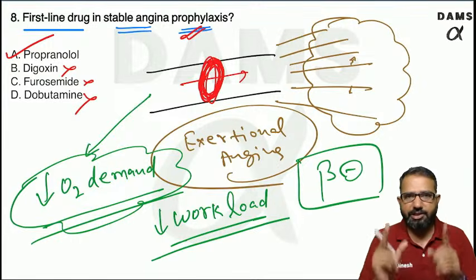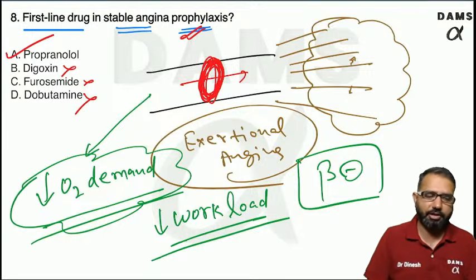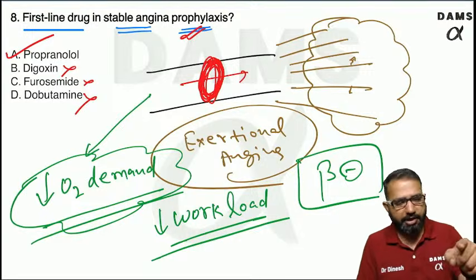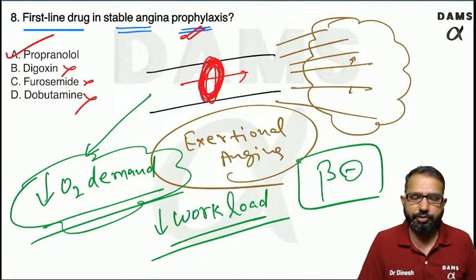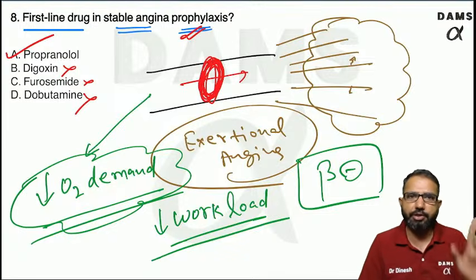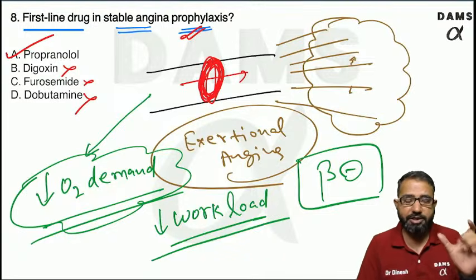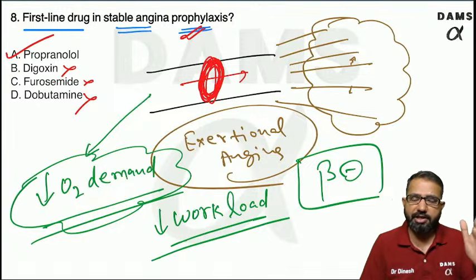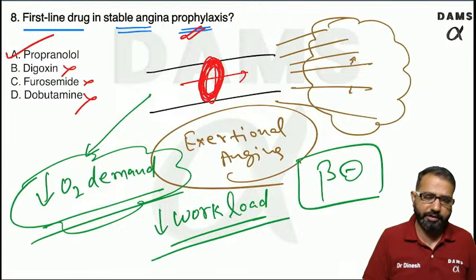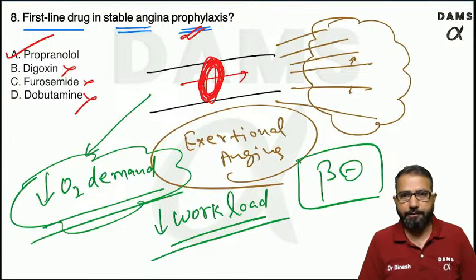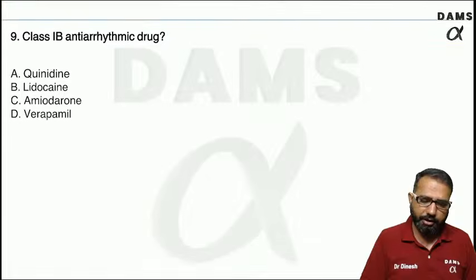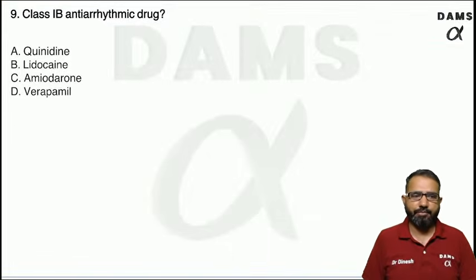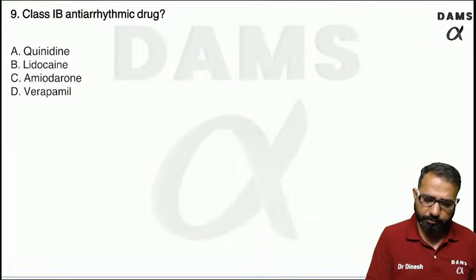I told you, in Prinzmetal angina, CCBs are the drug of choice. In stable angina, beta blockers are the drug of choice. In acute attack, nitrates are used, but otherwise for prophylaxis, for regular use, in stable angina a beta blocker, in Prinzmetal a calcium channel blocker. Beta blockers decrease the oxygen demand, so that's why they are the drug of choice. So give the beta blocker.